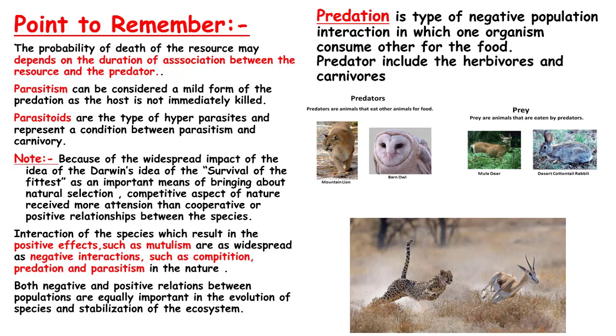If this stabilization does not take place, there will be a mass increase in population, not only in plants, not only in insects, not only in herbivores or carnivores. So nature already knew how to balance all these things, and so stabilization of the ecosystem occurs. Predation is a type of negative population interaction in which one organism consumes another for food. Predators include herbivores and carnivores. This is the prey and this is the predator. Now you can really understand what it is.